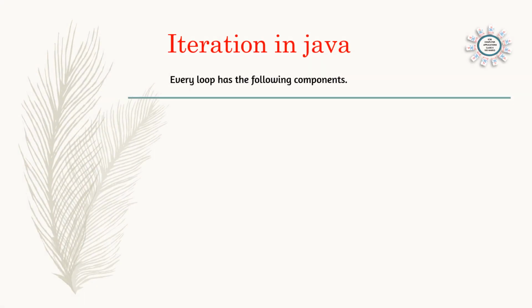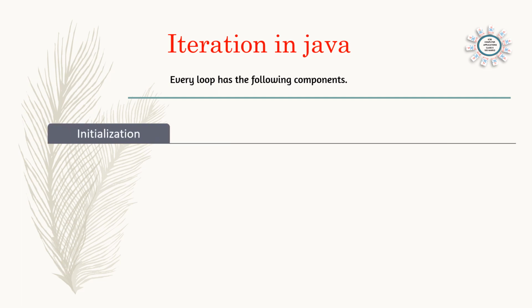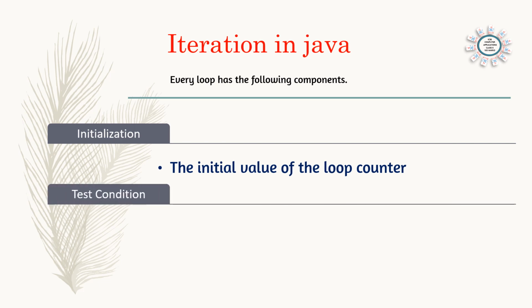And now each loop has the following components. We can see the components of the loop. First one is initialization. Here we can see the definition. The initial value of the loop, the starting value of the loop, is known as initialization. And then the second part is condition. What is the condition? We have given the initial value and there should be a condition for stopping.